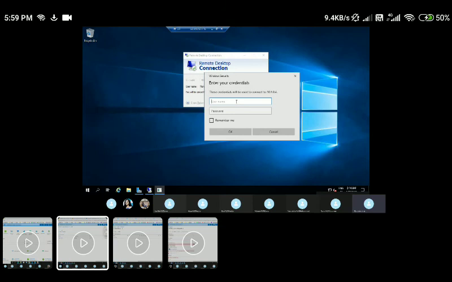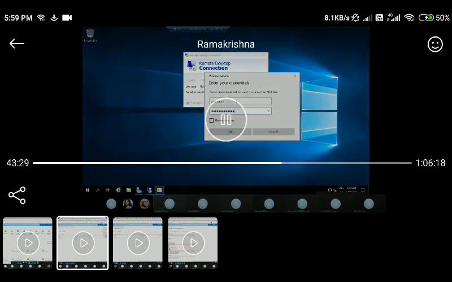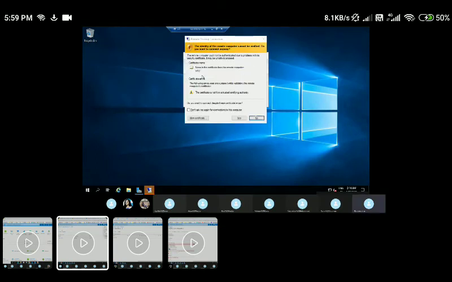Let me try to give the username and password. Can you see I'm able to connect to the VM2? Let me click on OK.